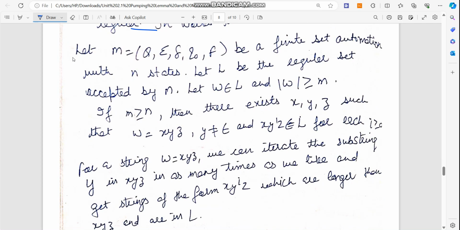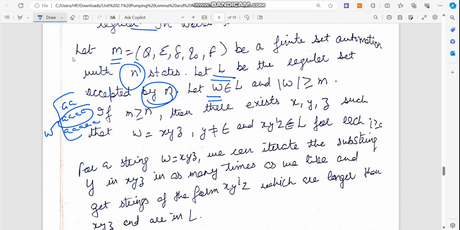Basically pumping lemma is a machine which has five tuples just like a finite automaton, but it has n number of states. So here we say that if there is a language L which is accepted by a particular machine which has these five tuples, that is by a finite automaton, then we consider a string w that belongs to this language. Suppose we have a language and we pick this string, so this is w which belongs to this particular language.